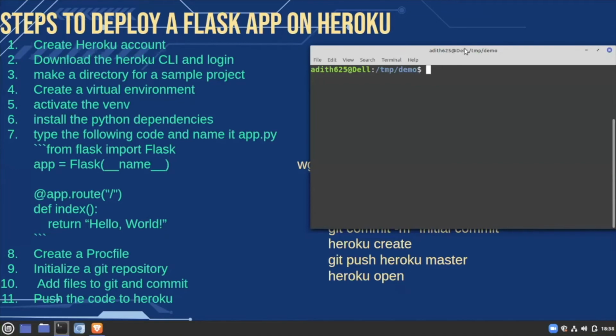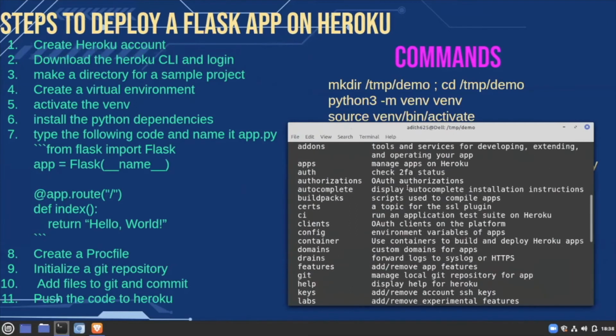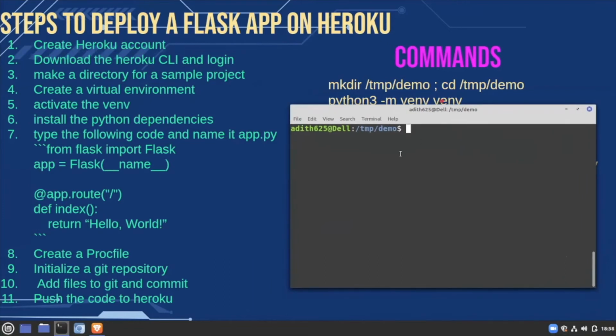Is the terminal visible? Would anyone please confirm? No. No, okay. Yes. So I hope it's visible now. Yes. Yeah, thank you. So now the steps to deploy an app on Heroku. First, we'll need to have a Heroku account and download the Heroku command line interface and login. So I have the command line interface ready. So it is installed. Then we need to create a directory for the sample project. I have created a directory and have changed my directory into that.